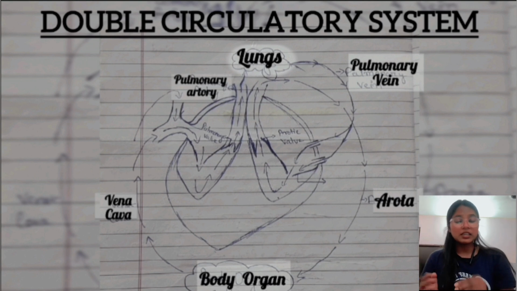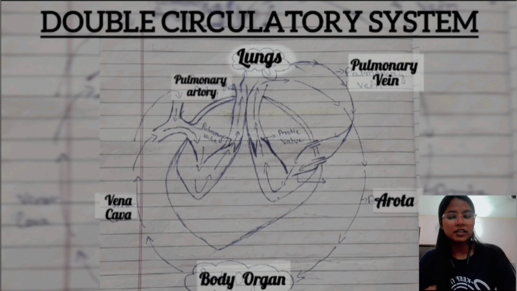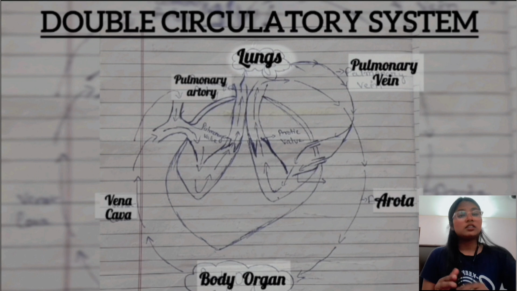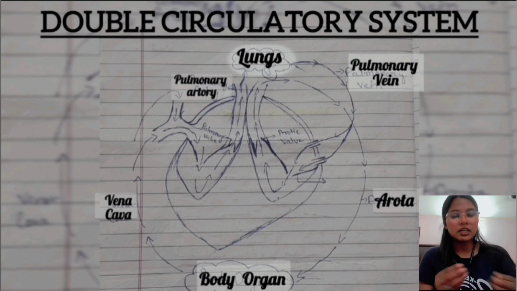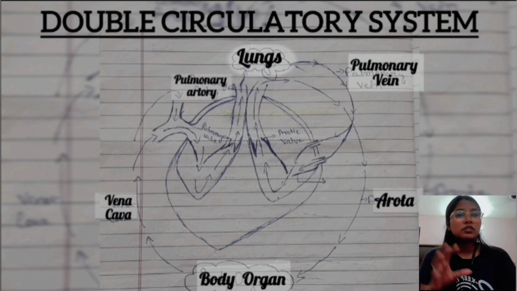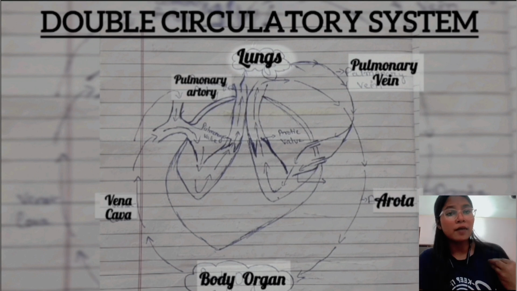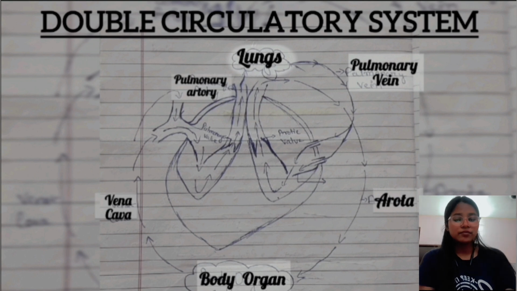Okay, then the vena cava receives all the waste products from the cells and moves toward our heart again, carrying deoxygenated blood. The heart pumps it and removes it from our body by giving it to the pulmonary artery.